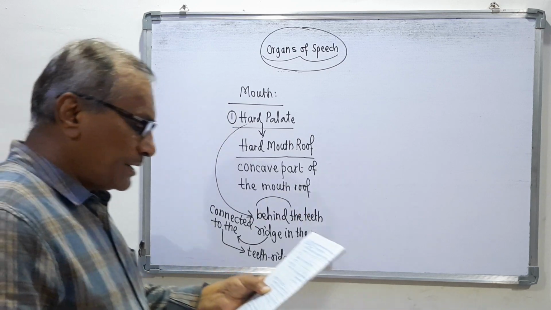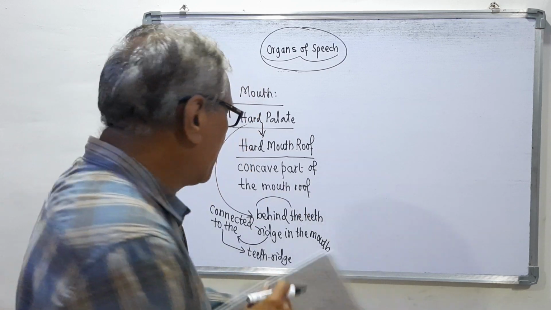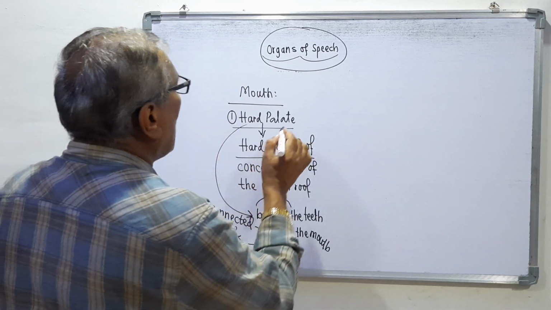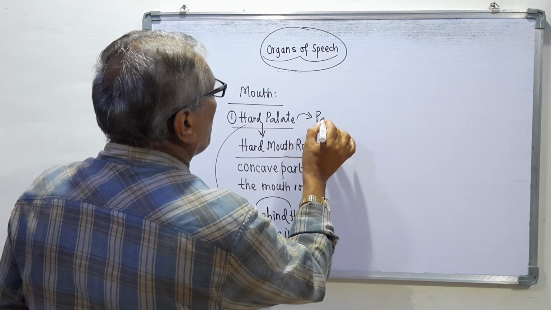Okay, this part is connected to the teeth ridge and is always the passive part. Remember, when we pronounce the words, this hard palate is always the passive part.